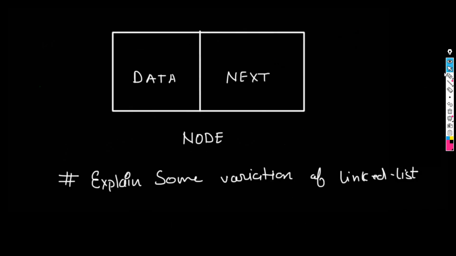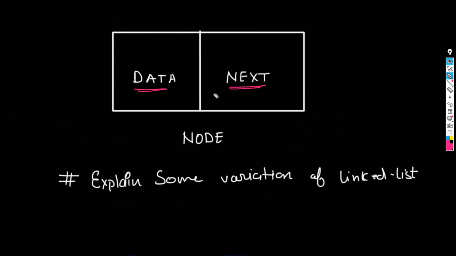So this is a bigger picture of the linked list. Every node has two things: something called data and something called next. Next means the next node, that is, its address actually. And this is the data.